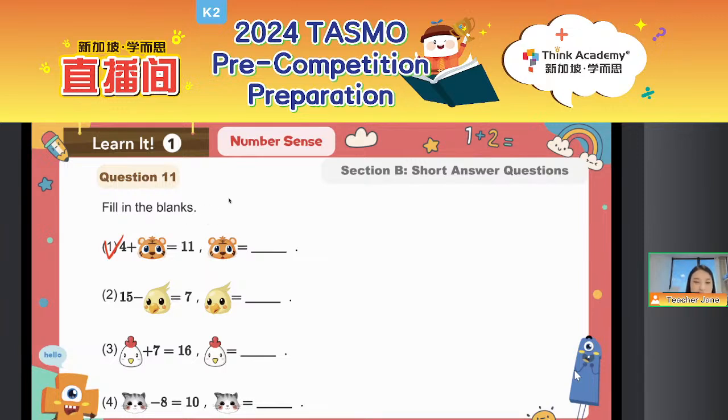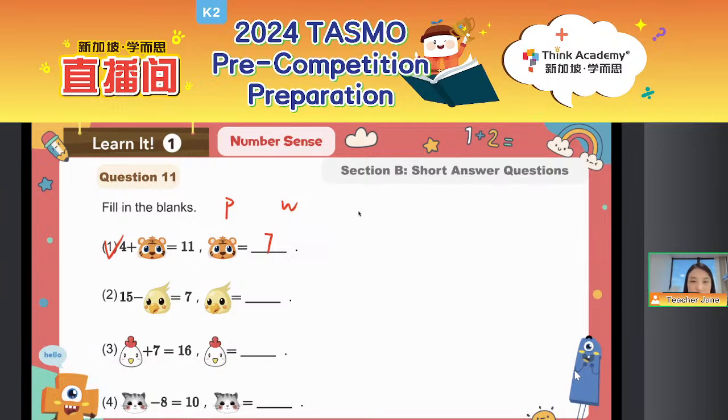Can you tell me, is the tiger a part or a whole? What are we looking for? Are we looking for a missing part or a missing whole? P for part, W for whole. You can type in the chat box. Yes, the answer should be 7.